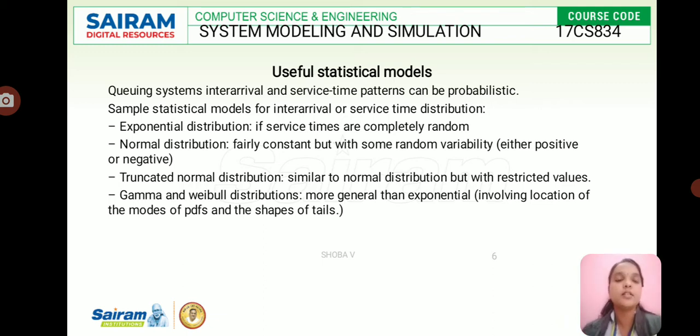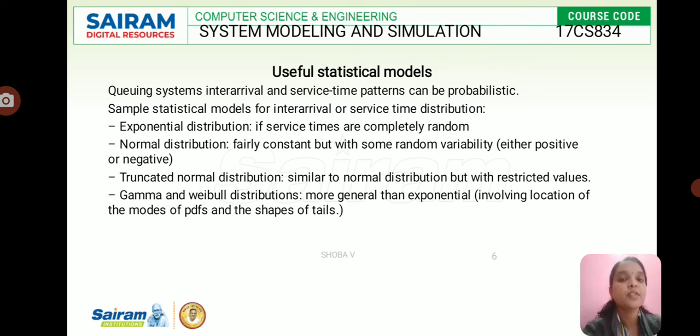Now we will see the useful statistical models. In queuing systems, inter-arrival time and service time patterns can be probabilistic. Sample statistical models for inter-arrival or service time distribution are the exponential, normal, truncated normal, gamma and Weibull distributions. Here the normal distribution and truncated normal distribution are similar. In the normal distribution, there is some random variability, either positive or negative. In the truncated normal, there are some restricted values.